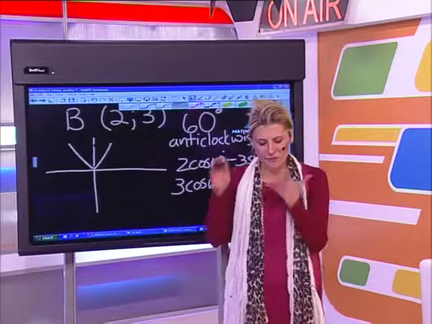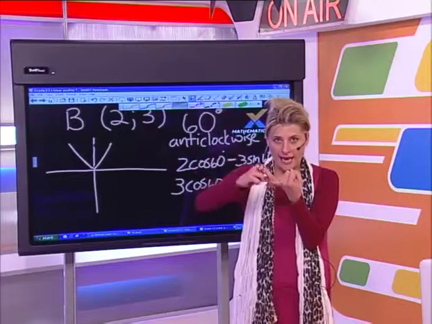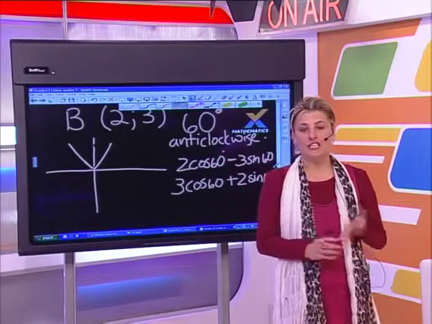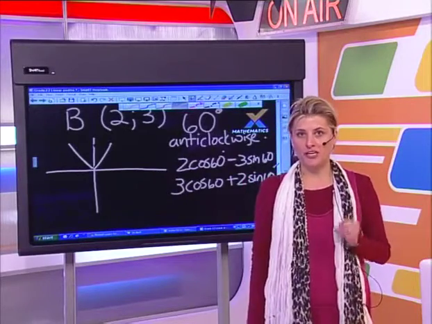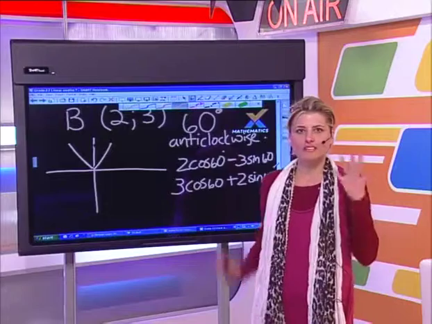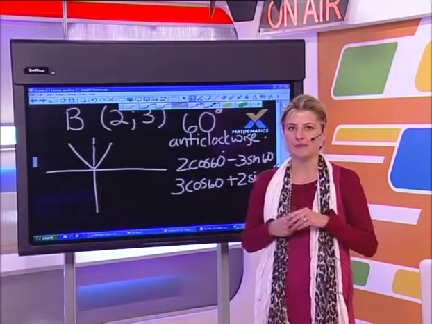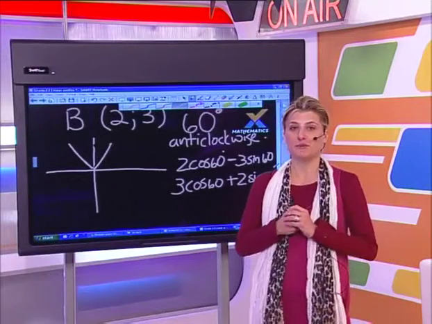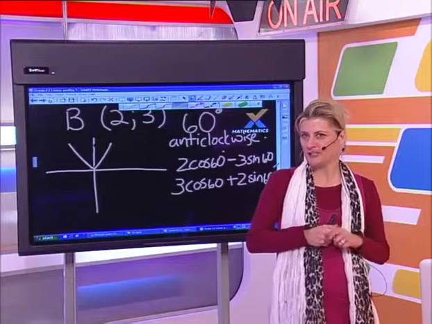However, we're dealing with 3 things here: original point, angle, and new point. Out of those 3 things, we need to be given at least 2. If they give us the original point and the point after rotation, we can calculate the angle, and we are going to do one of those a bit later on. It does involve a little bit of simultaneous equations and manipulation, but we will get to that, definitely.